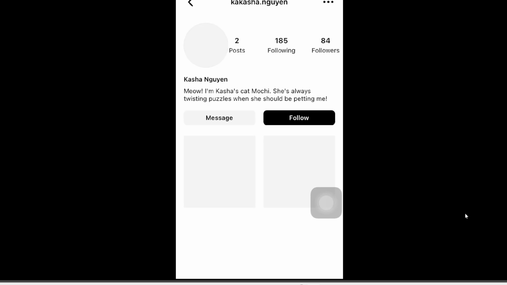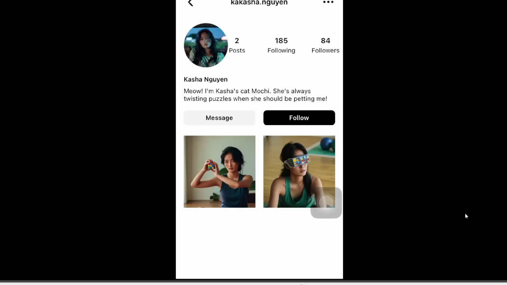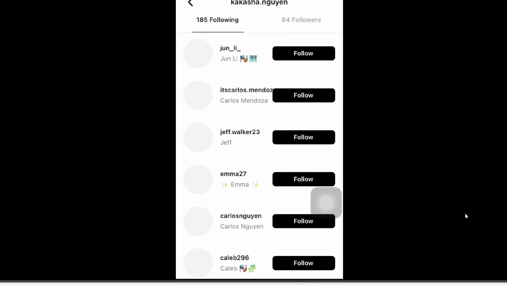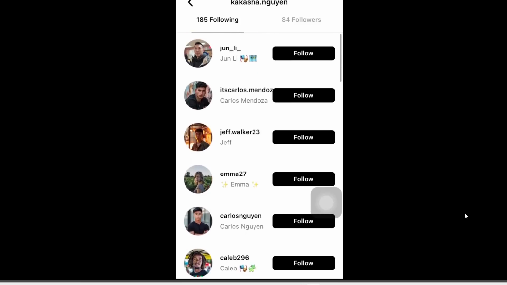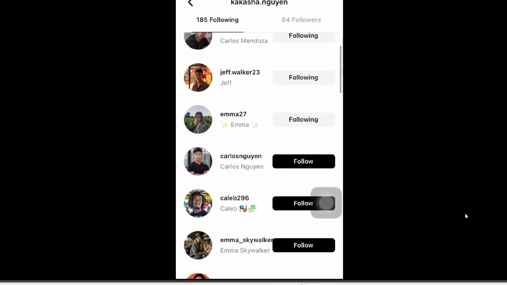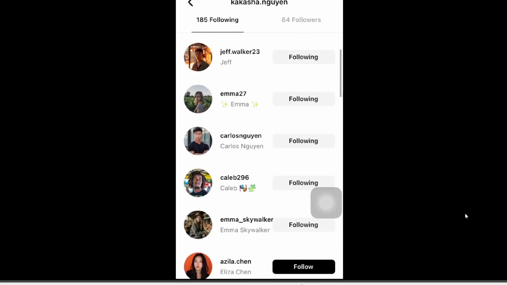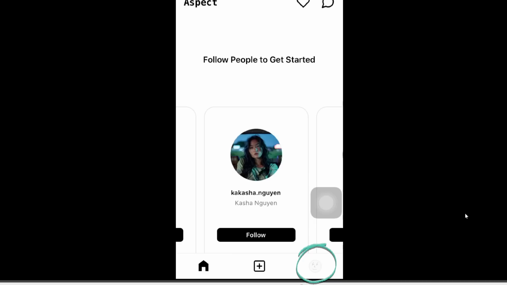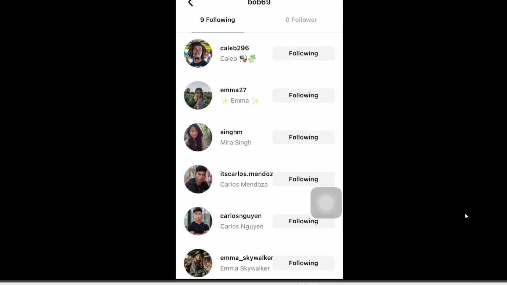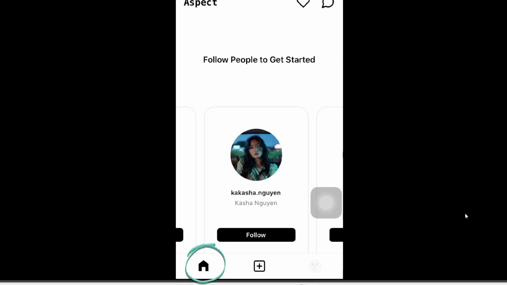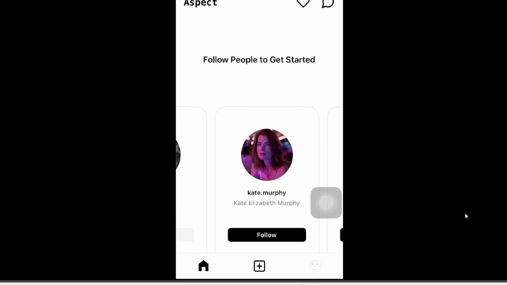Everything is just fake. So if you click into their profile, you can see these posts of this person are also fake. Everything is fake. Her followers are also fake, but if you click into it, you can see she has 185 followers. These are also fake. So let me just go ahead and add or follow some of these. So now in the bottom right, when I click on my profile, you can see that I am now following those 9 users. Let's see, if I go home, let's just follow a ton of users and see what happens.